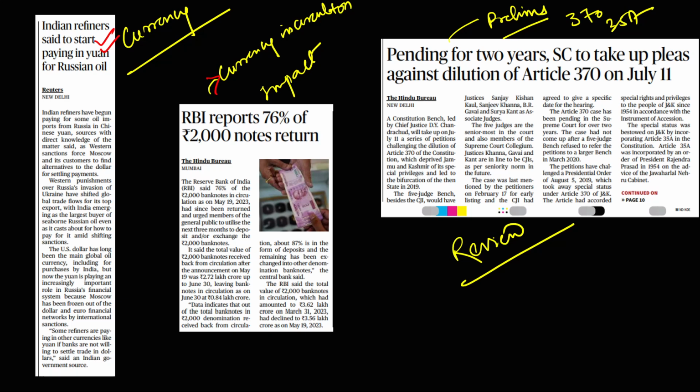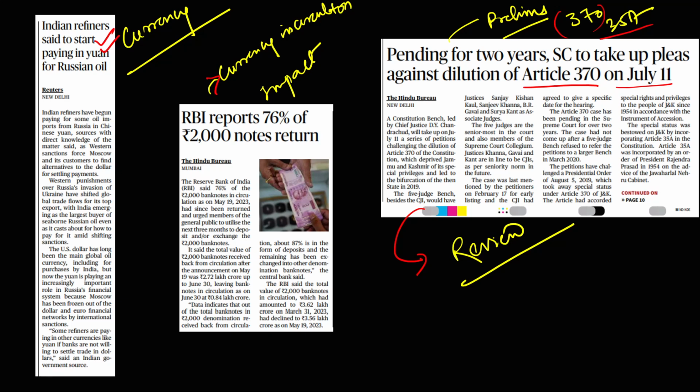Guys, going further, pending 2 years, SC to take up a plea against dilution of Article 370 on July 11. Guys, here you need to prepare from the prelims perspective what was Article 370 and Article 35A of the Constitution. Here from the prelims perspective you need to prepare the role of Supreme Court.